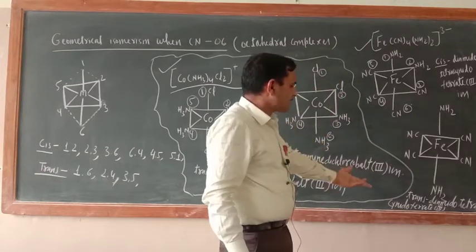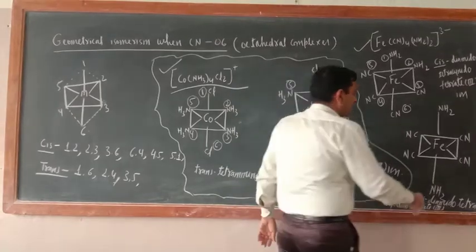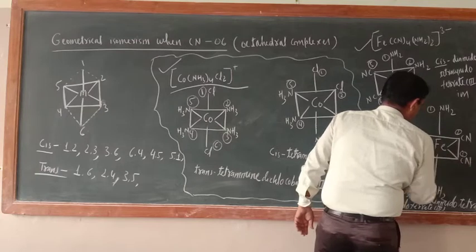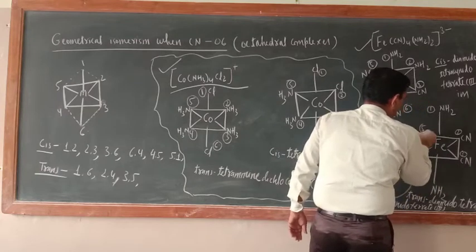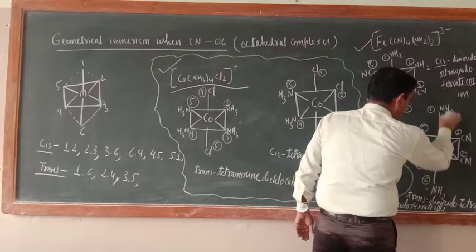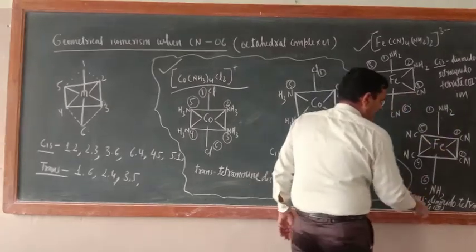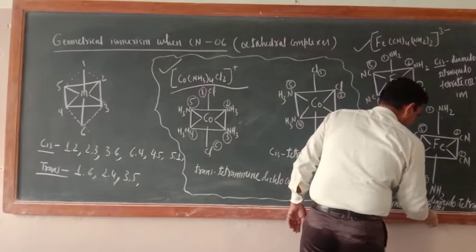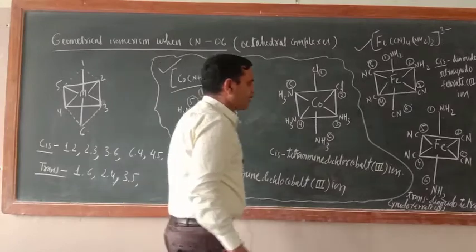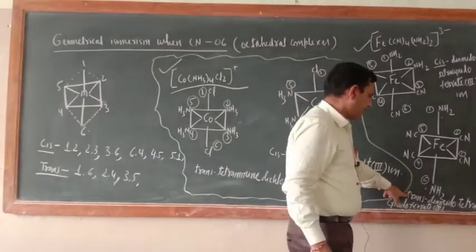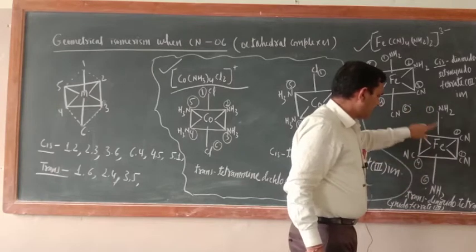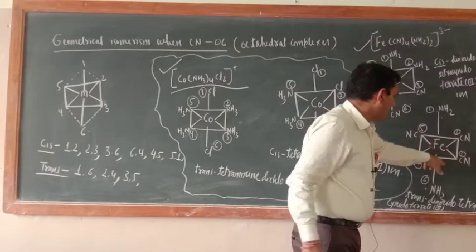What about the trans form? Just see the trans form. This is 1, 2, 3, 4, 5 and this is 6. So here what is there? 1-6 position is met. So trans-diamidotetracyanidoferrate(III) ion.